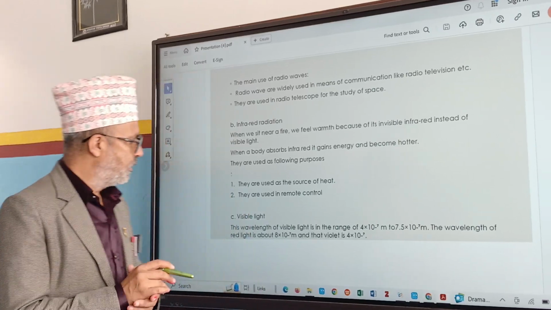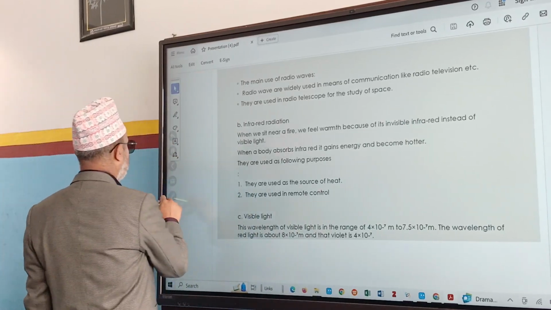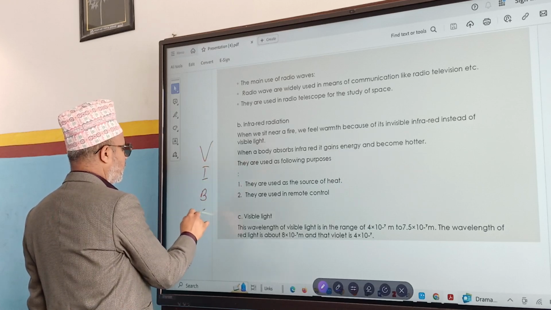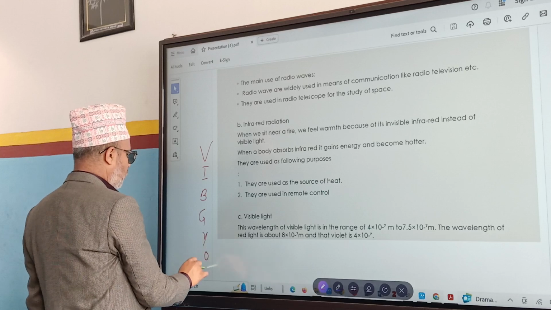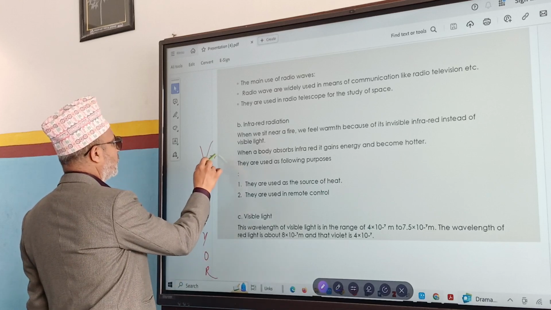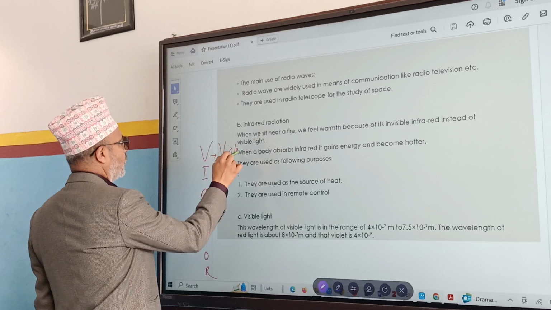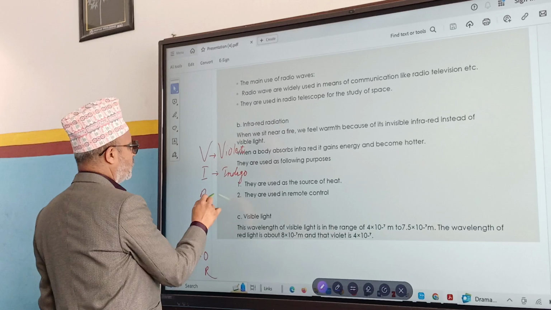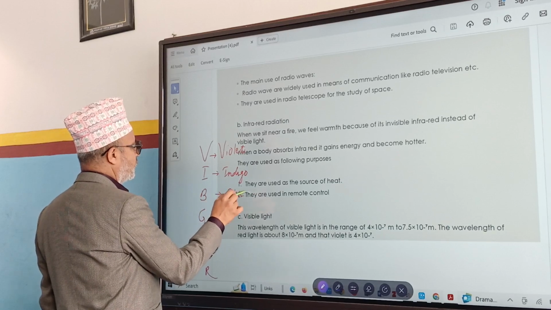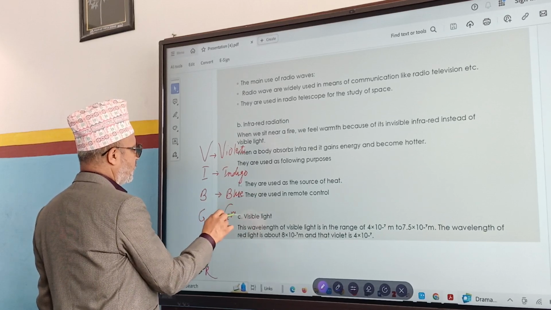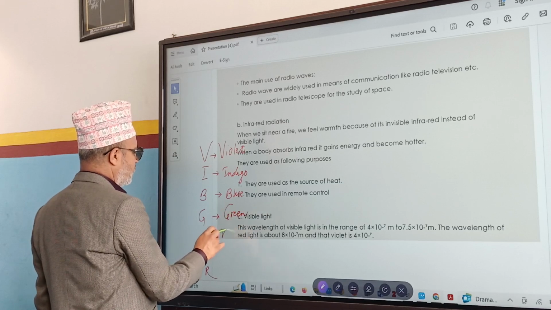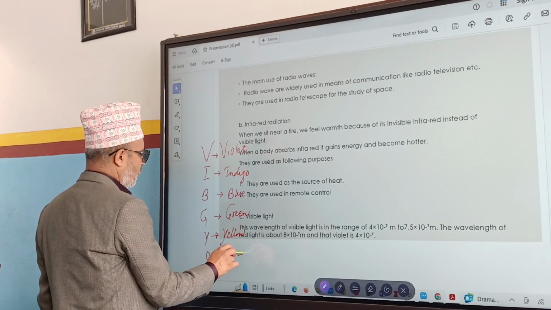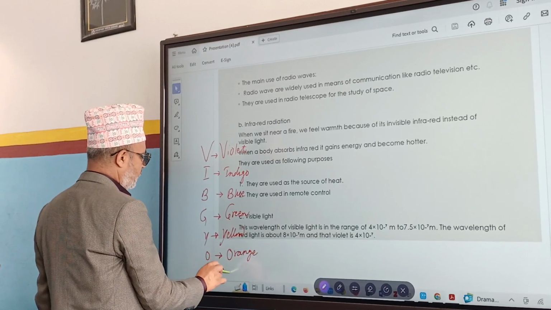VIBGYOR. What is that? VIBGYOR. Remember, VIBGYOR. What is V? Violet. I? Indigo. B? Blue. G? Green. Y? Yellow. O? Orange. R? Red.